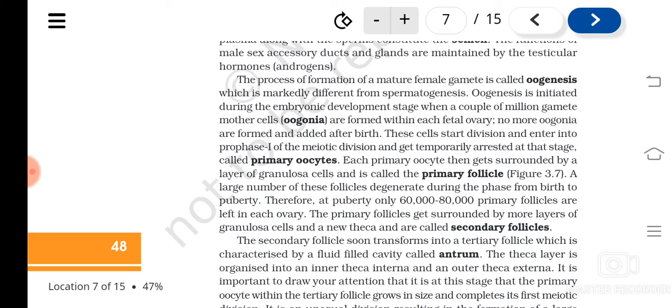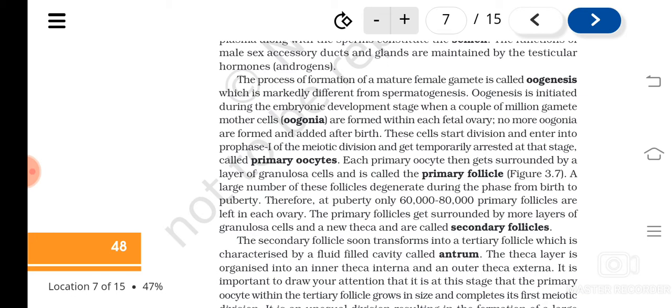Understood? In the embryonic stage itself you can see these primary follicles, and as the child grows from birth to puberty, many of the primary follicles get lost. The left out ones will be around 60,000 to 80,000 only. Even though there were a couple of million gamete mother cells, when the child attains puberty, the left out ones will be 60,000 to 80,000. Understood?